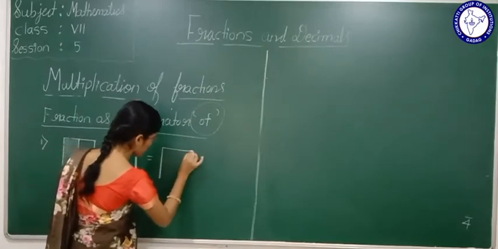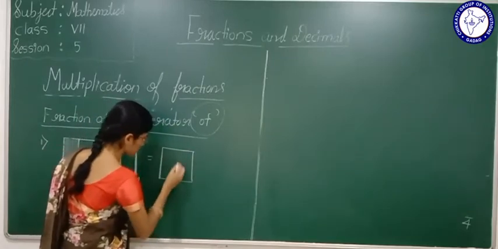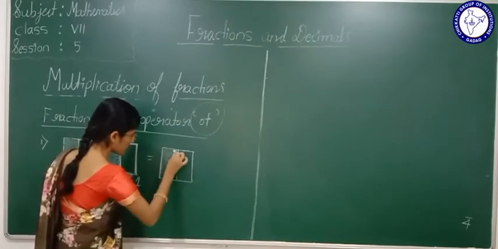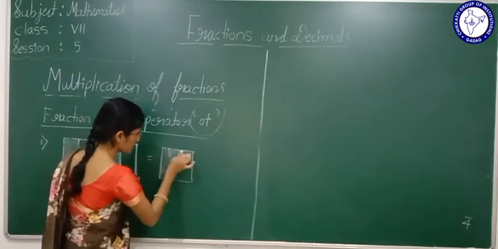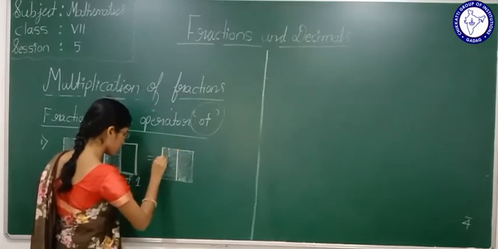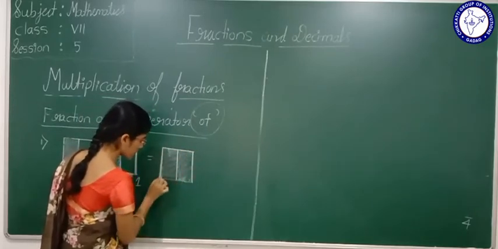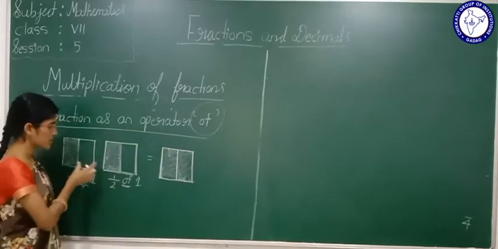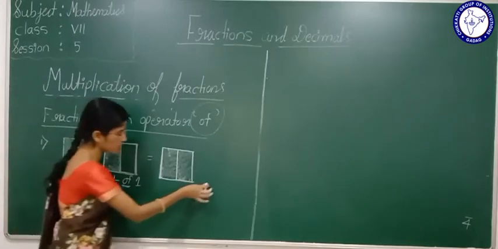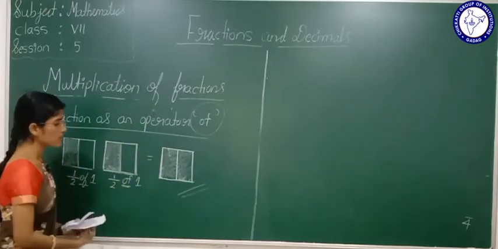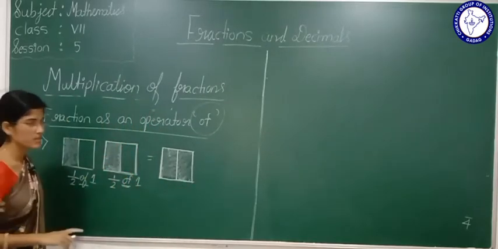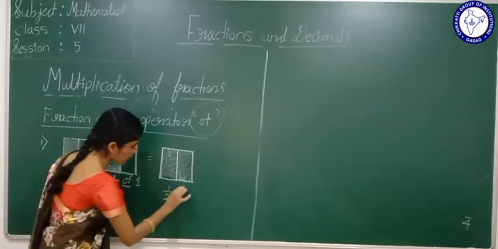If I combine the shaded portion, it is going to represent this figure. Only we are speaking about a shaded portion. If I combine the two shaded portions of a square, I am going to get this figure. Say, what is this representing? This is 1/2 of 2.